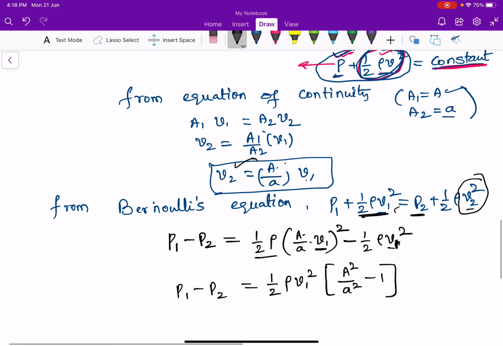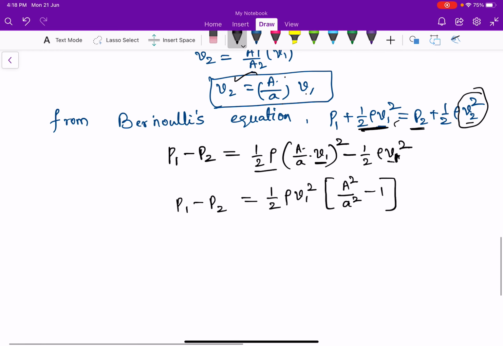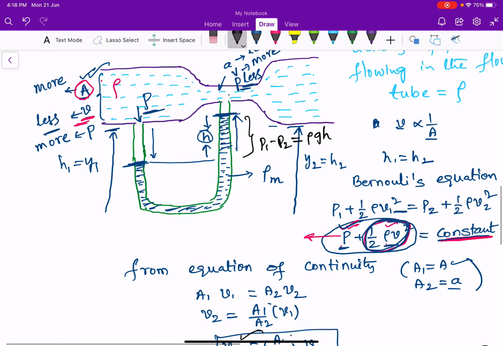Okay, now the pressure difference at this point, P1 minus P2, we know is equal to the gauge pressure rho g h. So I am replacing P1 minus P2 with rho g h, that is equal to half rho V1 square into A square divided by a square minus 1. Here, what is the density of the medium? Density of the medium is equal to rho m.